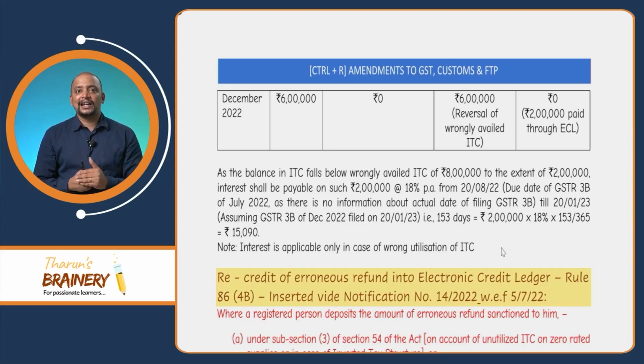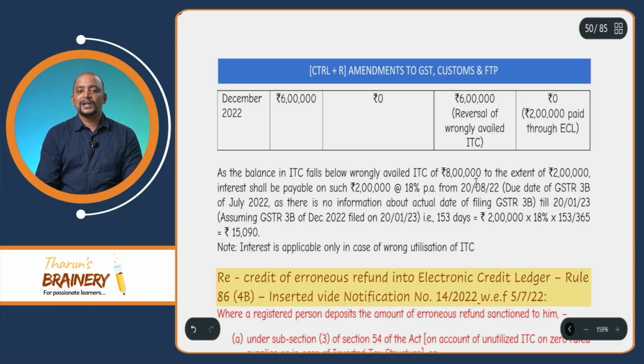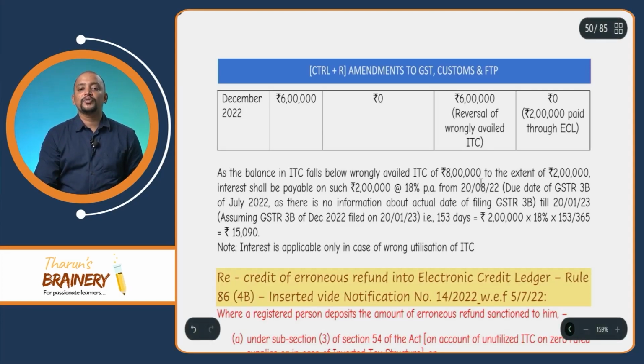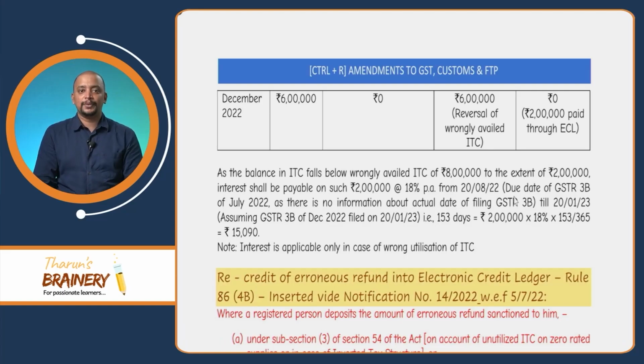One more aspect here is whether we should count the date. When we count from 20th August to 20th January 2023, do we need to count 20th August? No need to count 20th August. Why? Because usually we will not count that date, we will count from the next date. Even for normal interest we do the same way. So maybe if ICAI gives any other question and answer saying that date also should be taken, then that date also should be taken. Otherwise usually we will count interest from the next day only. Therefore we will count it here from 21st August. Even though it is given this way, usually we will count it from 21st August. That's how it will be computed.